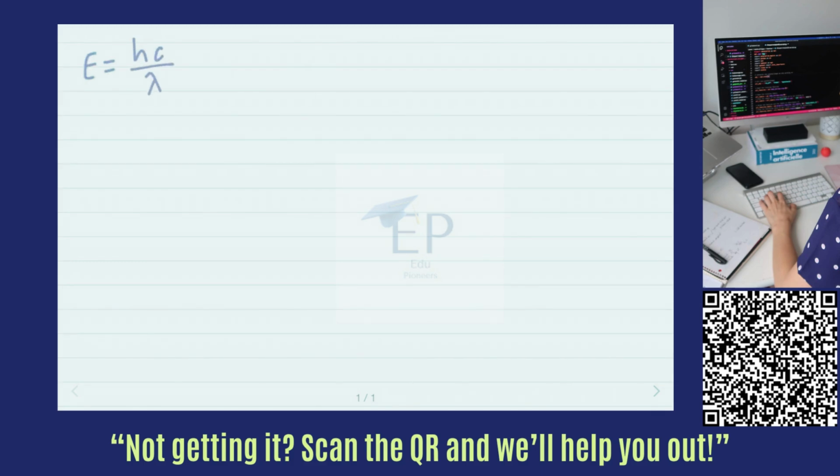And so the equation we would normally use is hc over lambda. So h is our constant of 6.626 times 10 to the negative 34th. c is our speed of light constant, 3 times 10 to the 8th. And then our wavelength we were given is 15 centimeters.